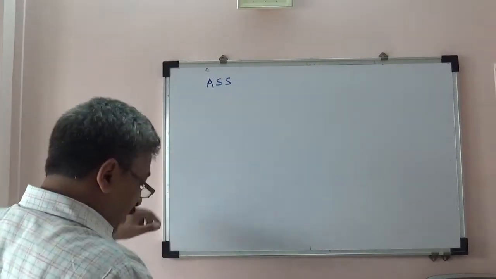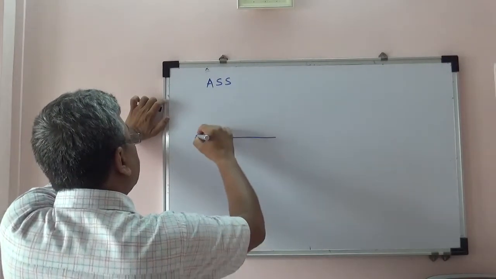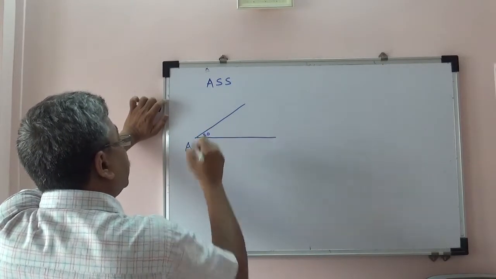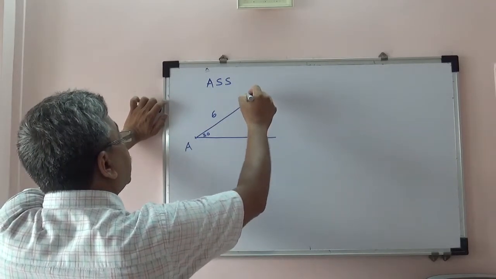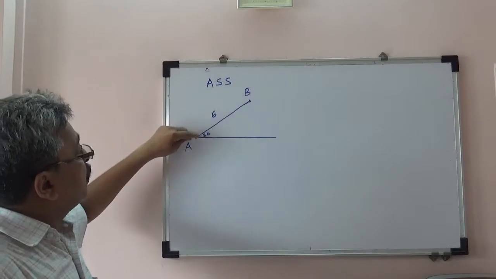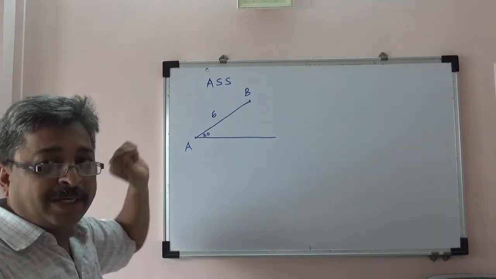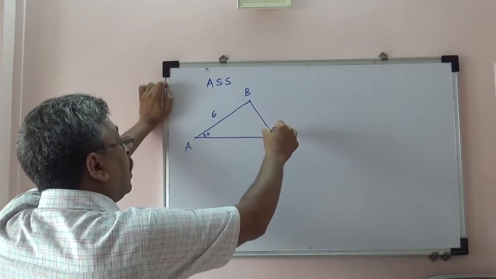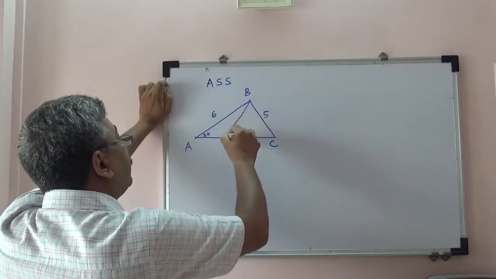As far as ASS is concerned, now let us look at this example. Suppose first angle A is given, say for example 30 degrees. Then another side is given, say for example 6, and we got the point B. Now as far as the third side, because this sequence is important, angle, side and then the third side will be given. Suppose we get information about the third side, say as 5, then this triangle with this side 5 as well as this triangle with this side 5.